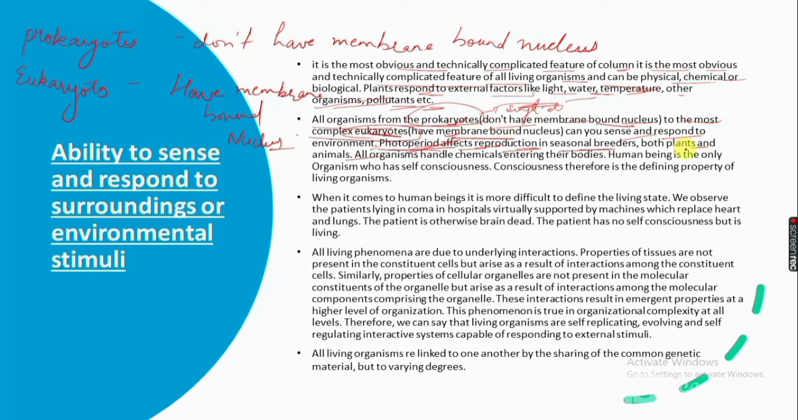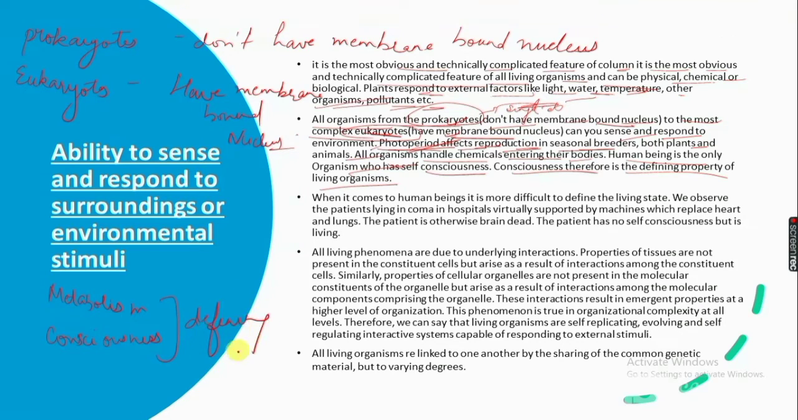Human being is the only organism who has self-consciousness. Consciousness, therefore, is the defining property of living organisms. We can say anything which has consciousness is living. So this is also a defining property for living organisms. We have seen till now metabolism and consciousness are the defining properties for living organisms.